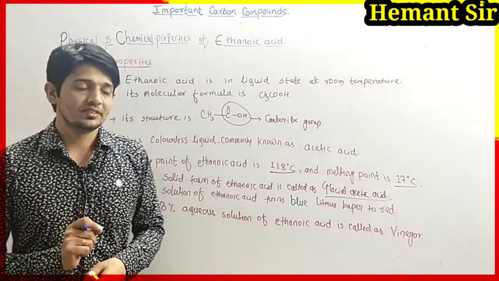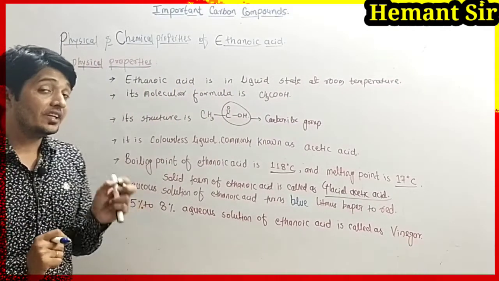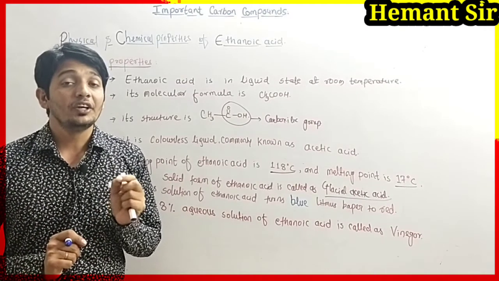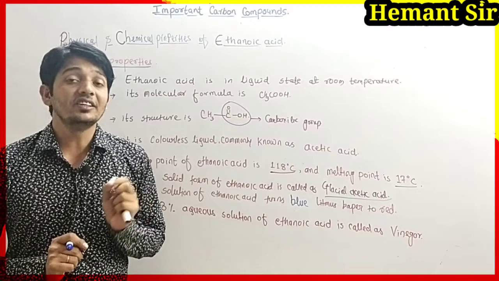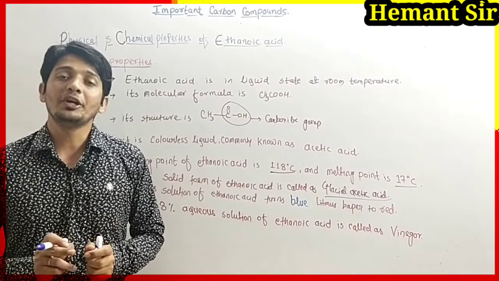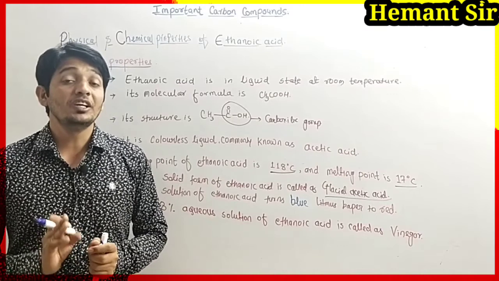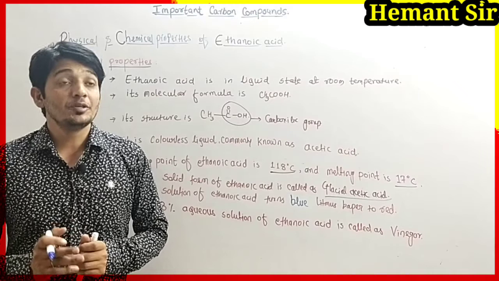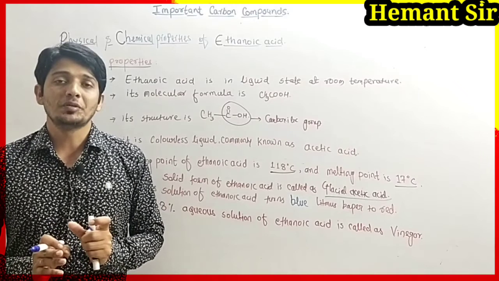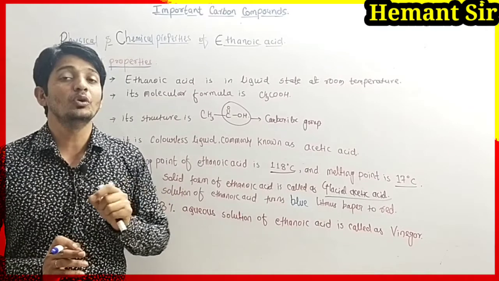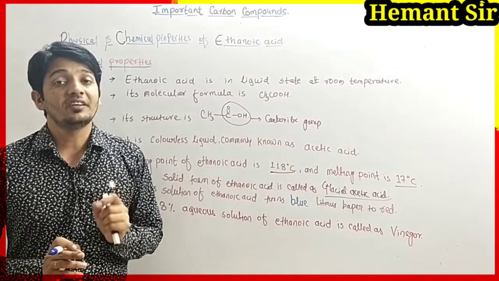Next, the aqueous solution of acetic acid gives the acid test, in which it turns blue litmus paper red. We know the litmus test of acids: when we dip blue litmus paper into an acid, it turns red.